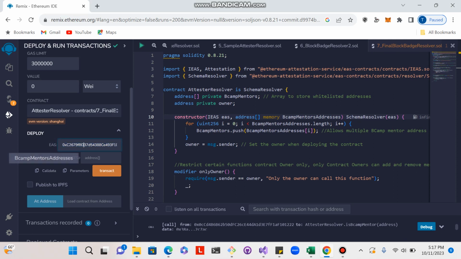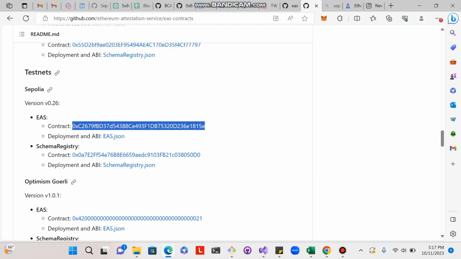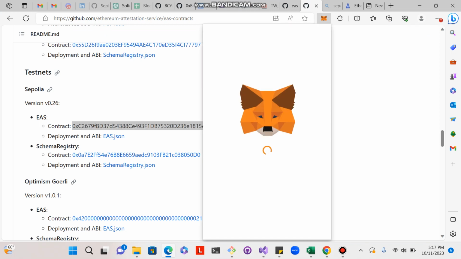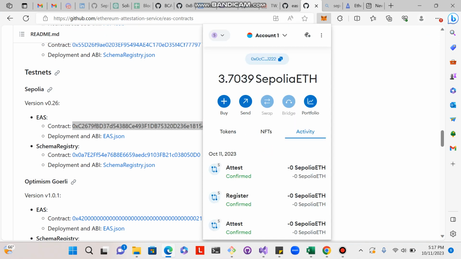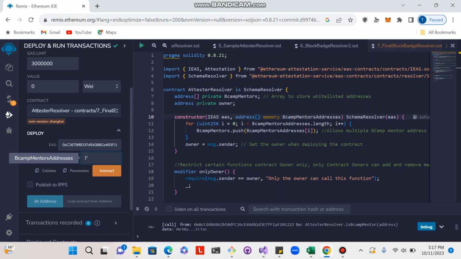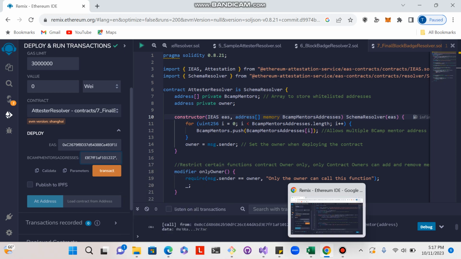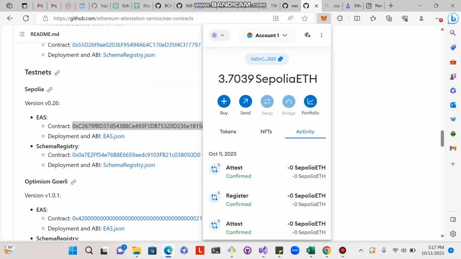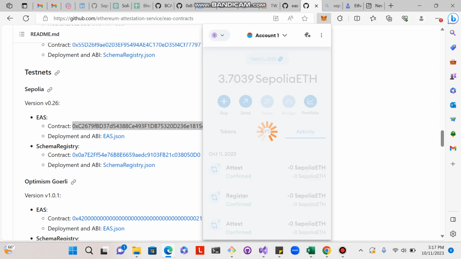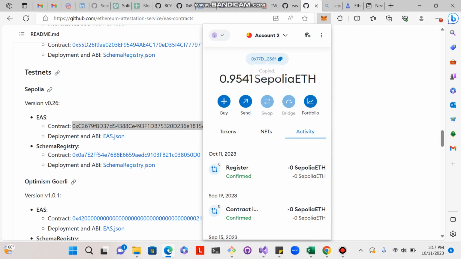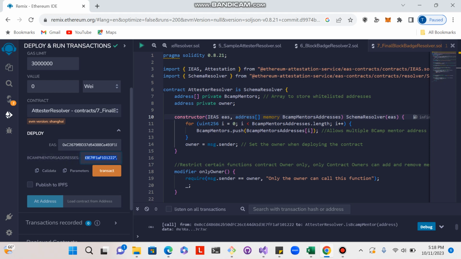And then I can also enter an array of addresses that I want to say are mentors only addresses. So I'll do some example addresses. Let me open up some accounts, and I'll say that this address right here is one mentor address. Then I'll also say address number 2 is also a mentors only address.